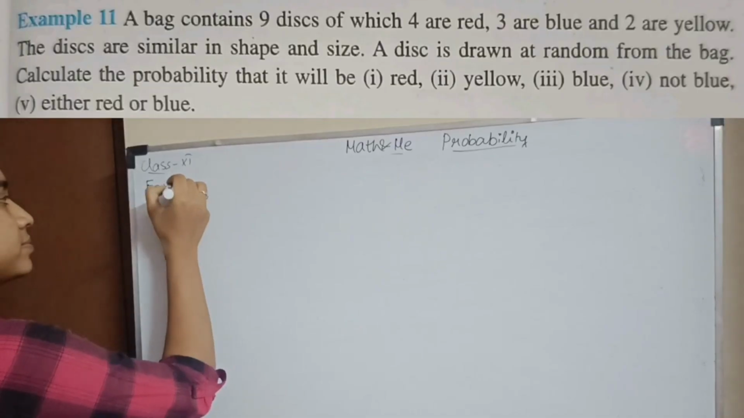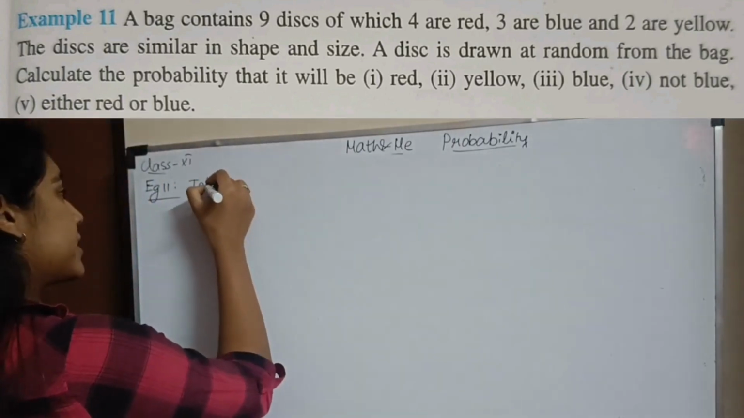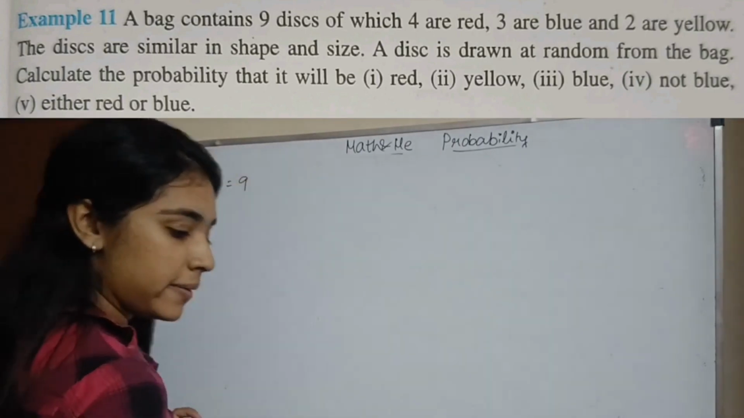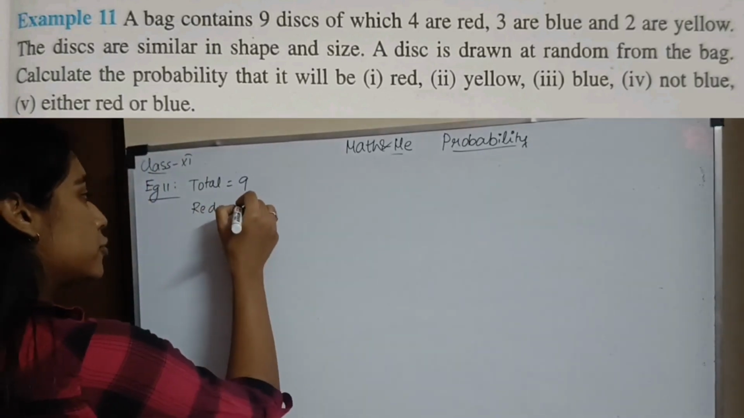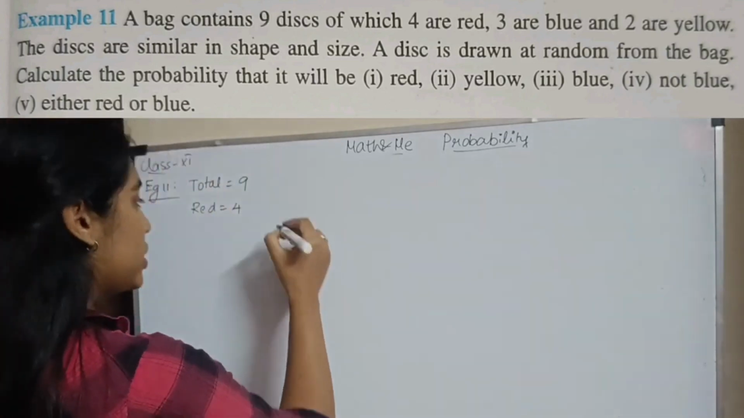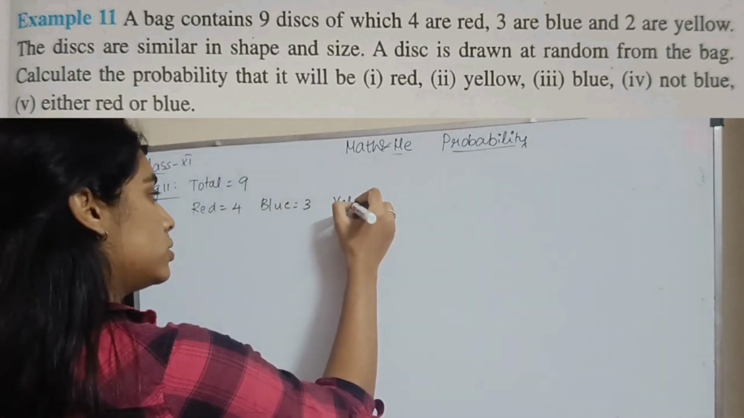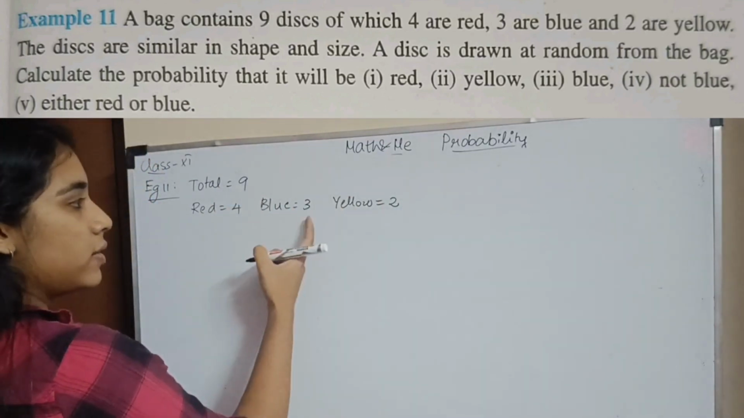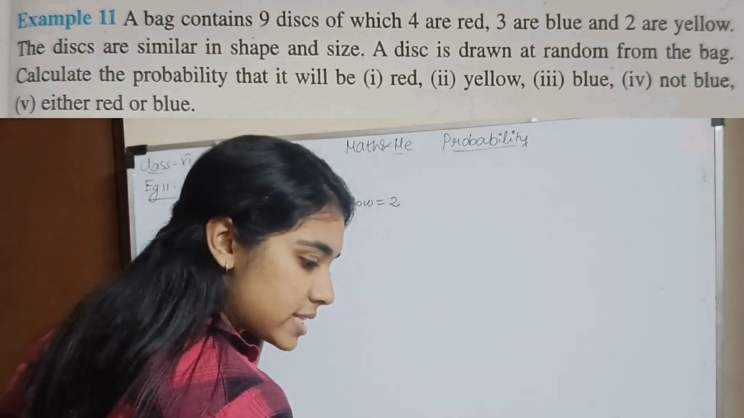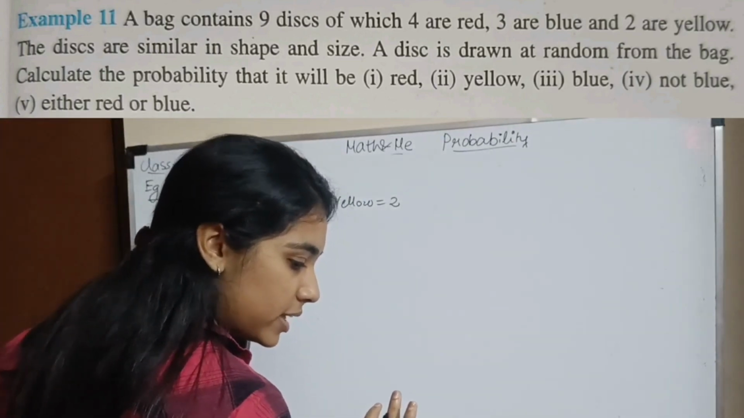Example 11. A bag contains 9 discs. அப்போ total என்ன? Total will be 9. It has 4 red. அப்போ red வந்து 4, blue 3 and 2 yellow. So blue is 3 and yellow 2. So you have 9 discs in total, 4 red, 3 blue and 2 yellow. The discs are similar in shape and size. A disc is drawn at random from a bag. Calculate the probability that it will be red.